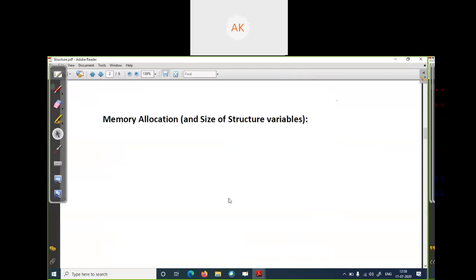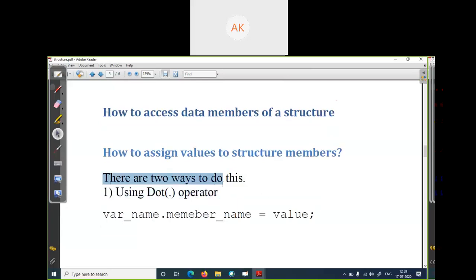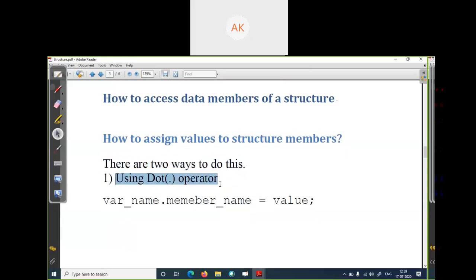So we have seen how the memory allocation happens in a structure variable. How can we access the member variables of a structure? A structure has different member variables or elements, as we have discussed in student. There are 3 member variables: its name, its roll number, and its percent. How can we access or assign a value to these member variables? There are 2 ways to do this. First, using the dot operator.